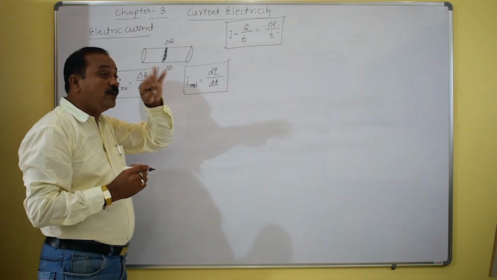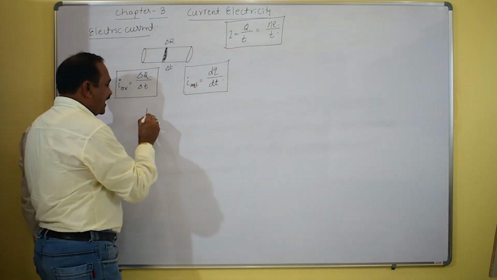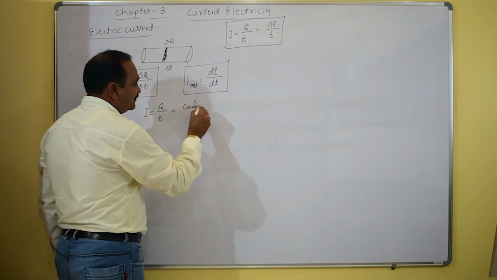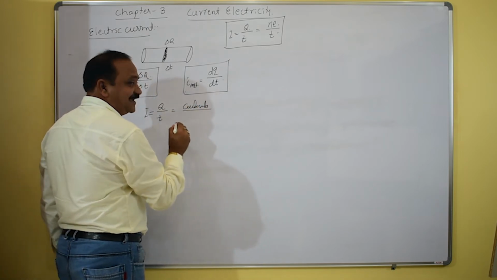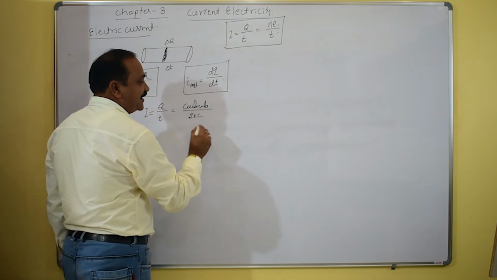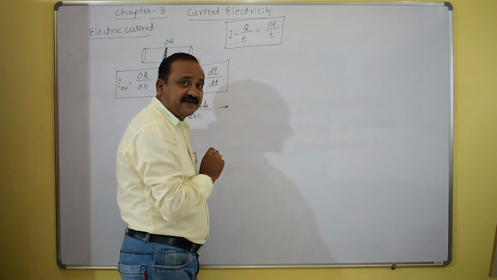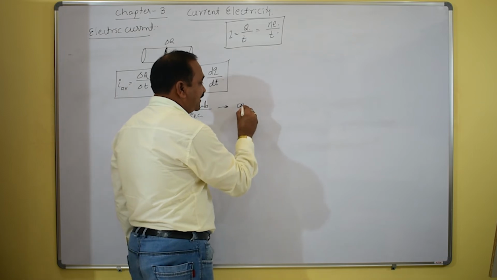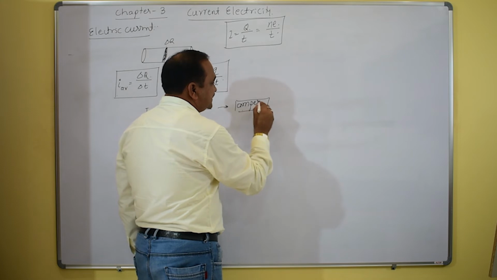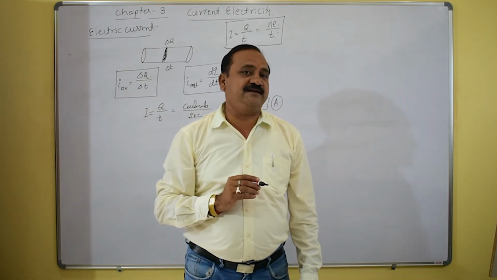About this concept, what is the SI unit of electric current? See that I equals Q by T. Q is coulomb, the time is the second, so coulomb per second. But we must know that in SI, electric current is a basic fundamental quantity, and its SI unit is the ampere.